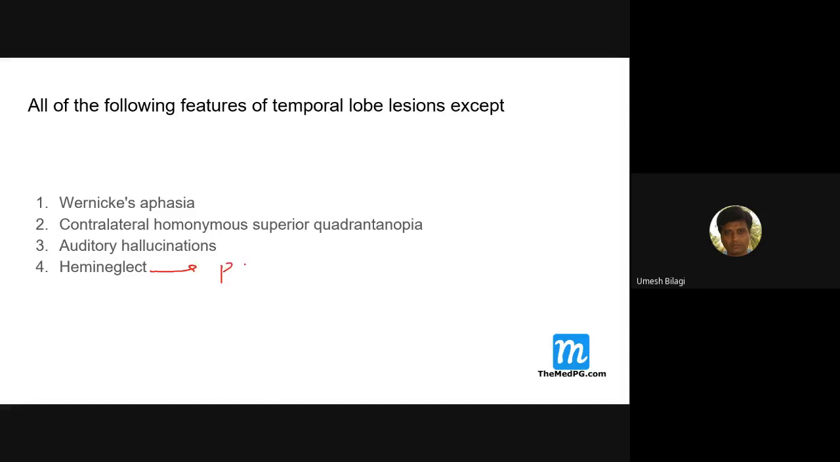Hemi-neglect is a feature of the parietal lobe. What is hemi-neglect? Loss of awareness of one half of the body. Patients will sometimes say, "Why have you brought me? I don't have any problem." He would have hemiplegia, weakness on that side, still he will deny it and complain, "I have no weakness. Why have you brought me?" That is hemi-neglect. I discussed this in a previous class; you can check those videos.